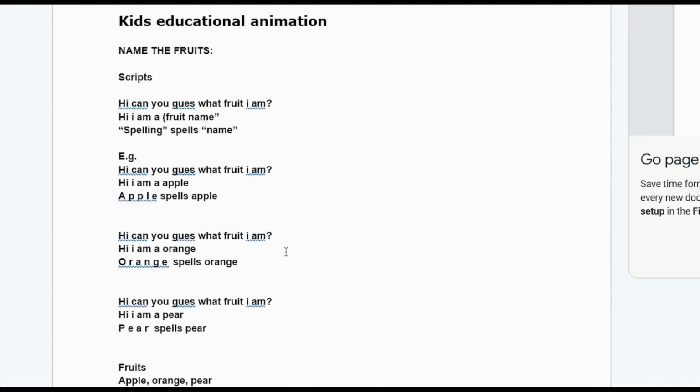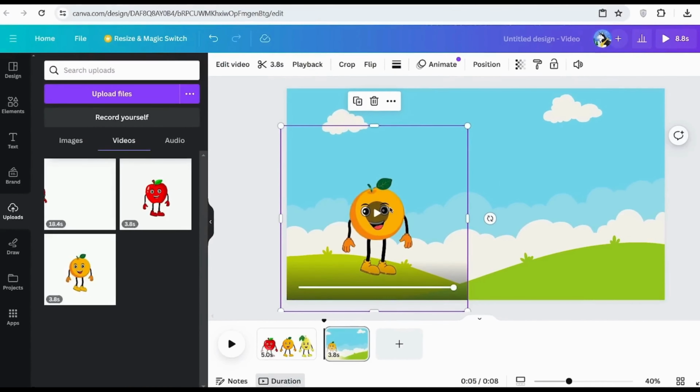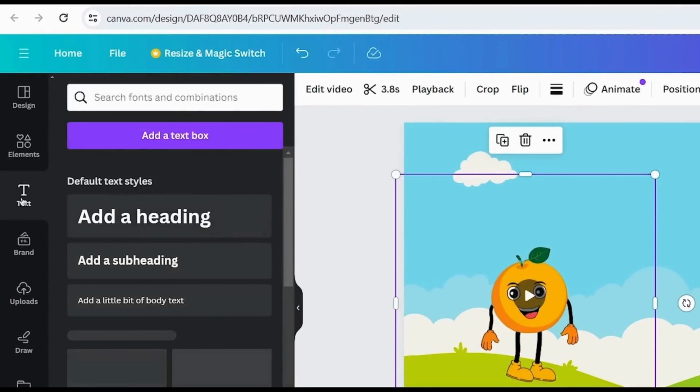And then from here, what you want to do is take a look at your script and figure out what your character is saying, what they're doing, and then you want to crop and adjust your animation accordingly to that. And now, as you can see, we're mostly done with the first scene, but from here, you need to make it more visually appealing. In order to do this, you'd want to add in the text of what your character is actually saying. So in order to add in the text, you want to click onto where it says Text. Click onto Add a Heading.